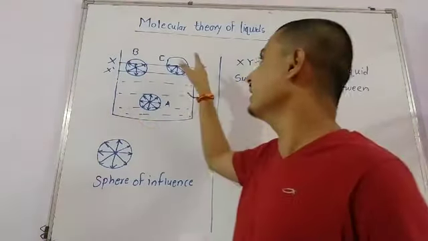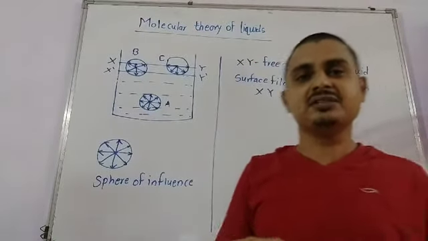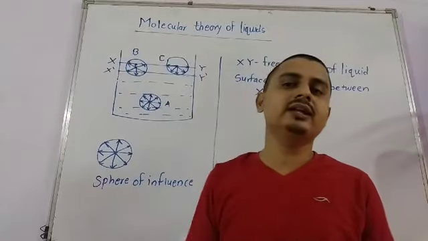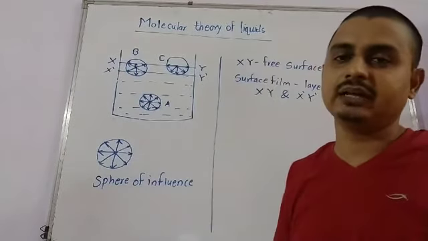Here XY is the layer which is the interface between the air and the liquid. This is called the free surface of the liquid. That's it.